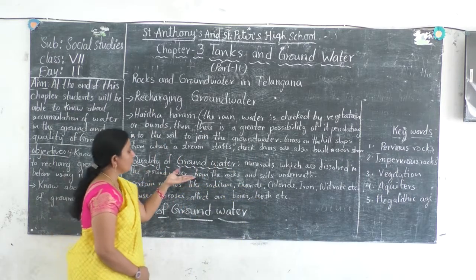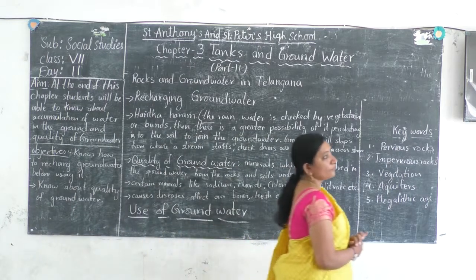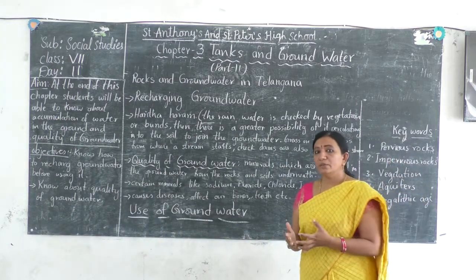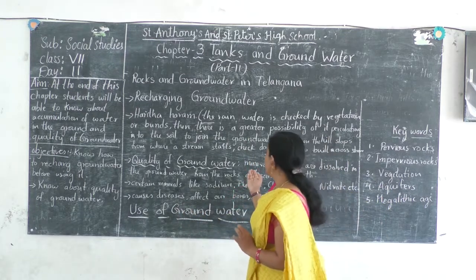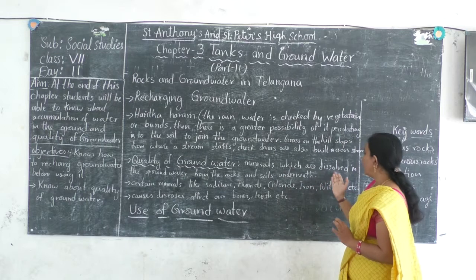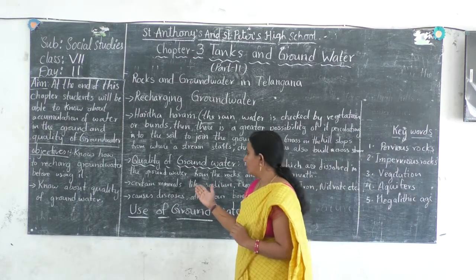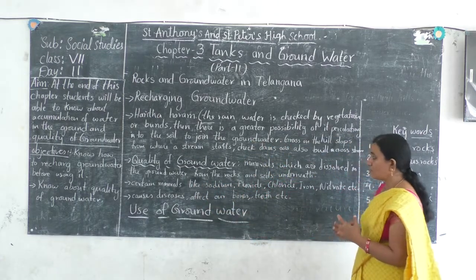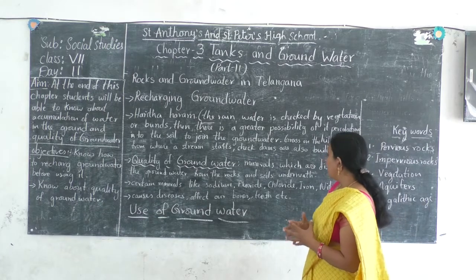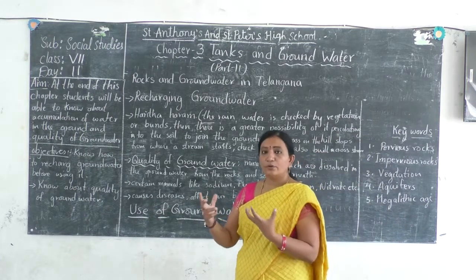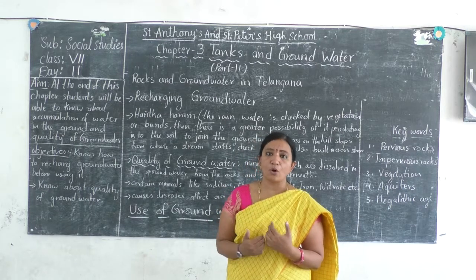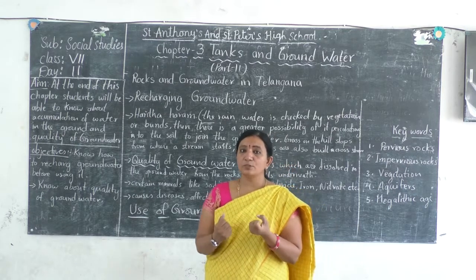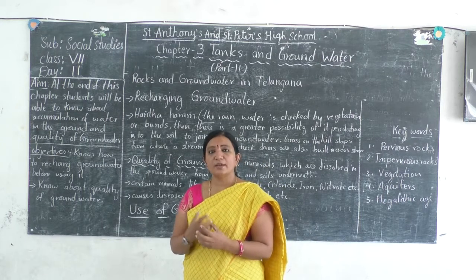Now, the quality of groundwater. The water that we use is not the same in all places. We can see minerals which are dissolved in the groundwater from the rocks and the soil underneath. When the water percolates, it dissolves in the soil and the rocks, and it also absorbs the minerals which are there in the soil.